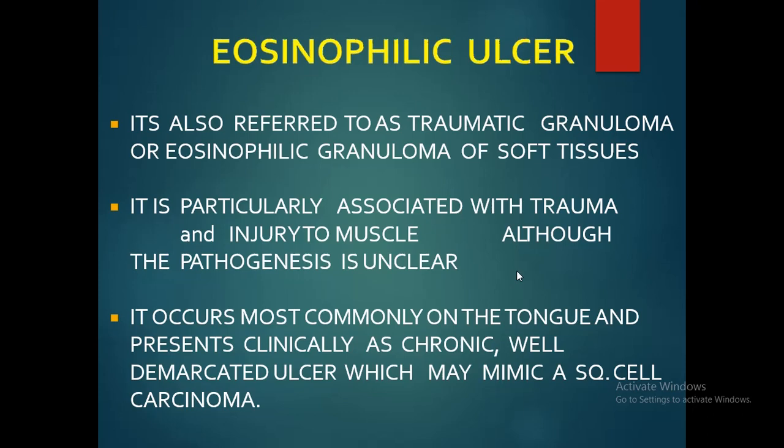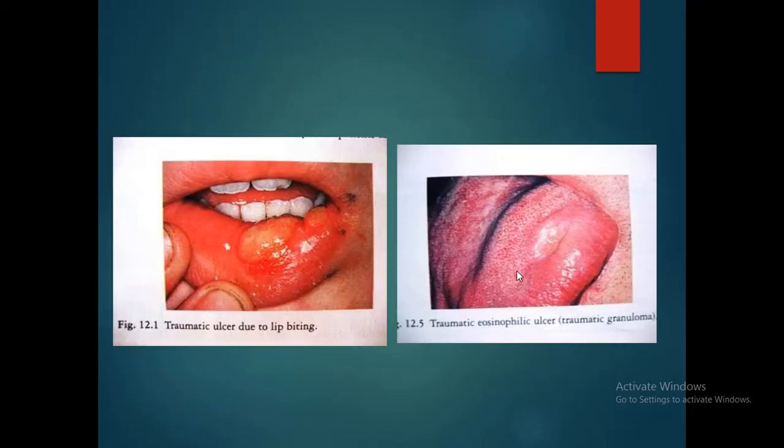Next is the eosinophilic ulcer. It is also referred to as traumatic granuloma or the eosinophilic granuloma of the soft tissues. It is particularly associated with trauma and injury to the muscle, although the pathogenesis is unclear. It occurs most commonly on the tongue and presents clinically as a chronic, well-demarcated ulcer which may mimic a squamous cell carcinoma. Here you can see a traumatic ulcer due to lip biting, and it is a traumatic eosinophilic ulcer. We call it traumatic granuloma.